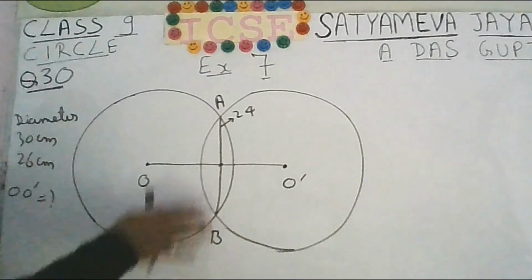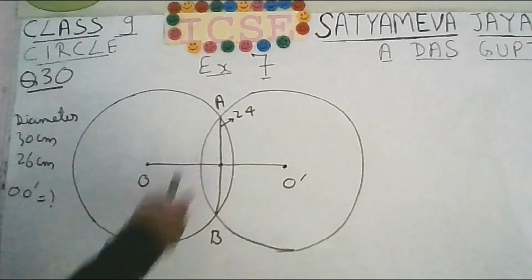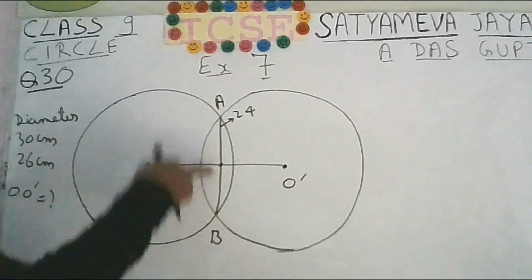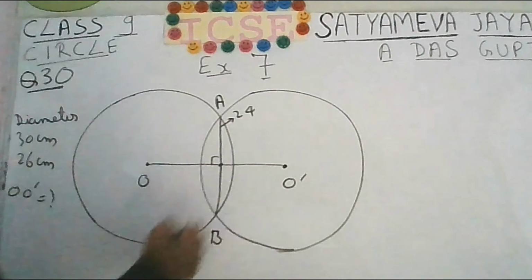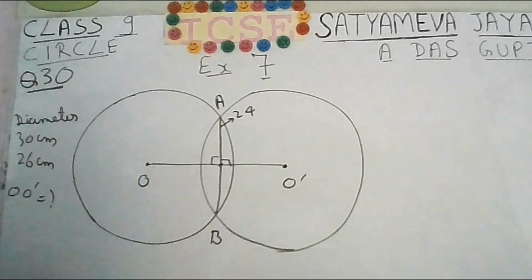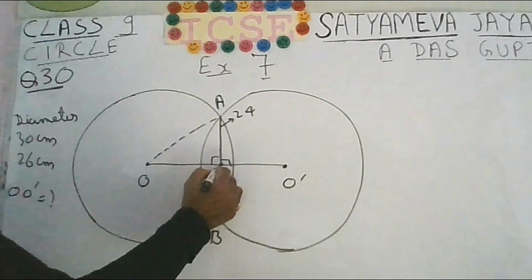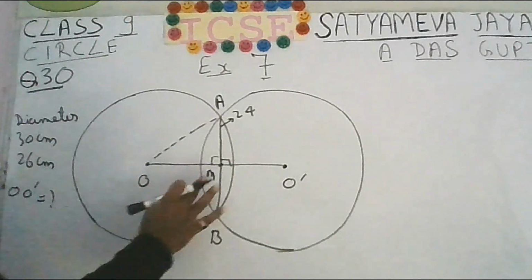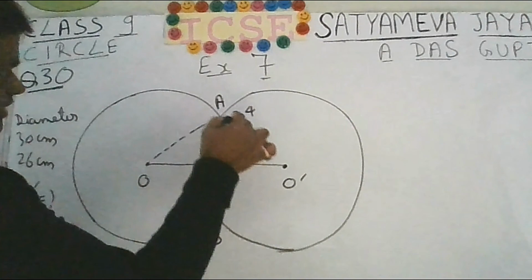So for one circle, AB is the chord. You join the center with the midpoint. Similarly, for the second circle also you join the midpoint, because the midpoint will remain the same, the chord is the same, with the center. So this will be perpendicular. This will be perpendicular. So now if you join O with A, let us call this point M. Then you can see a right angle triangle OAM. Similarly, on this side also you can see a right angle triangle.